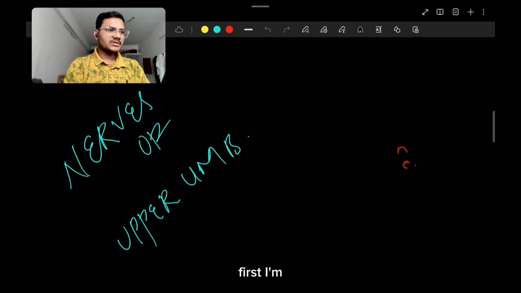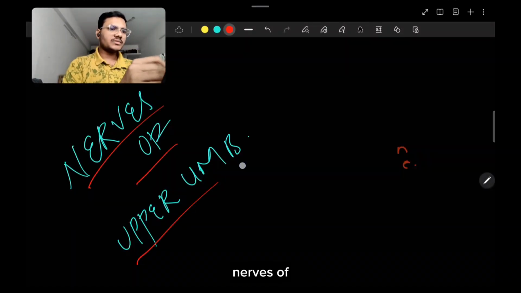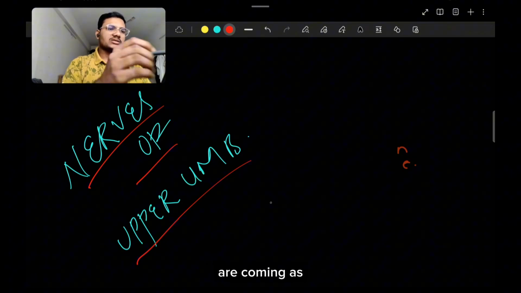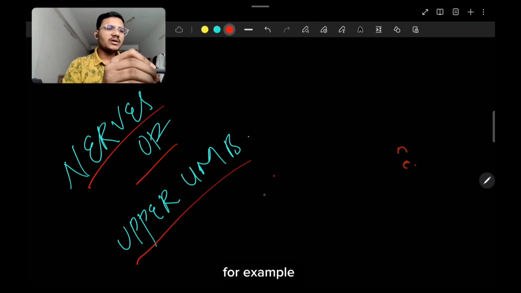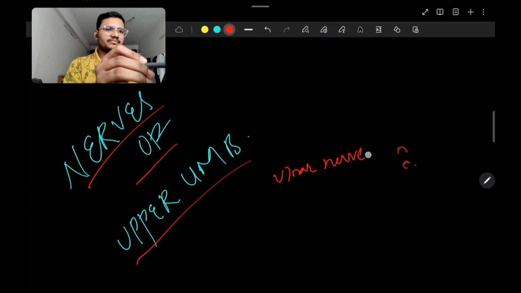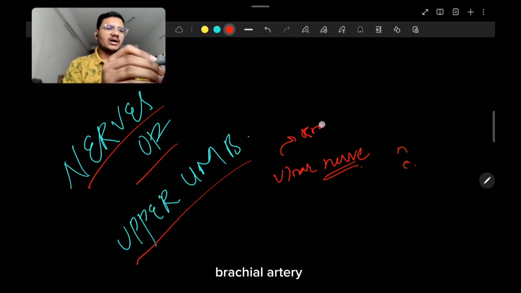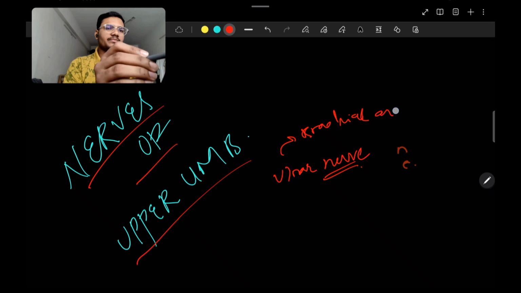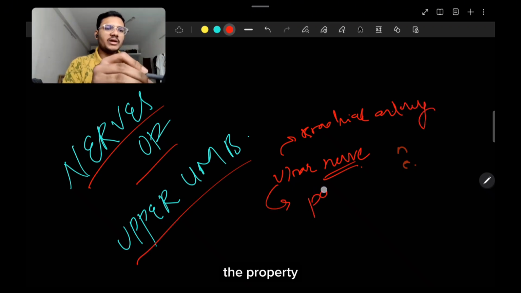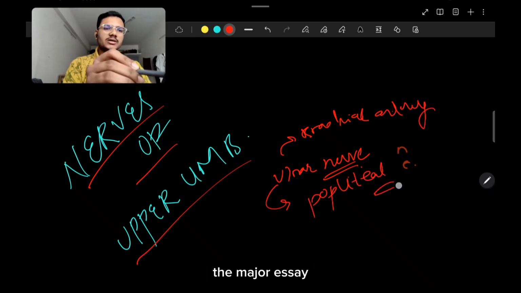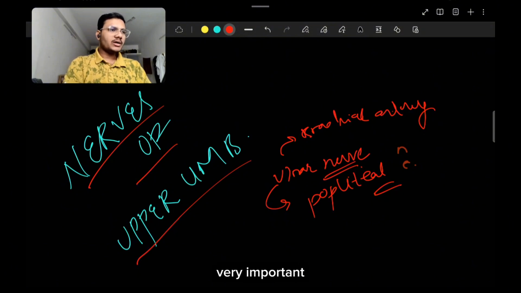So today in the series, first I'm going to discuss the nerves of the upper limb. When we see the trend in the previous question papers of KNRUHS, the TS university exams, we can observe that the major LAQs come as nerves and arteries. For example, in our paper we got the ulnar nerve as the question. In the previous batch they got the brachial artery, and the batch before that got the popliteal artery as the major essay. This topic is very important for university exams and also for clinical practice as well.